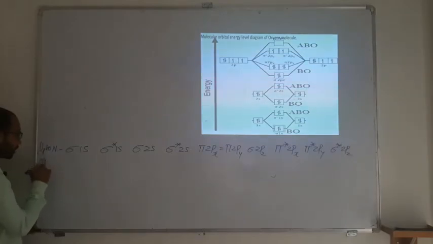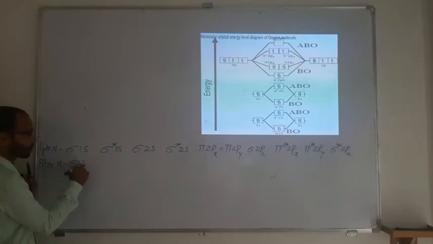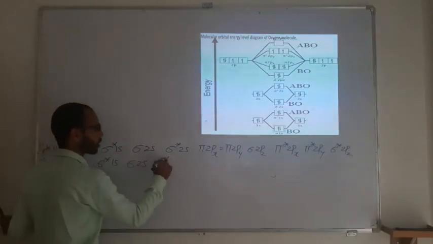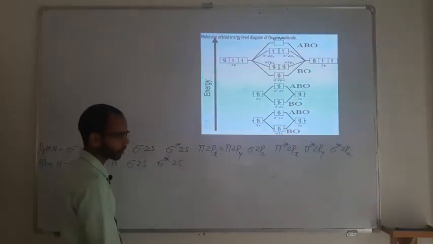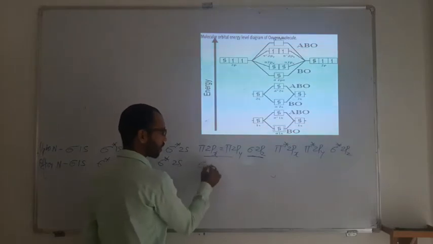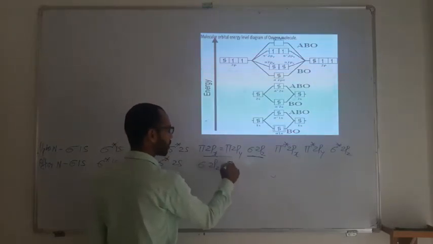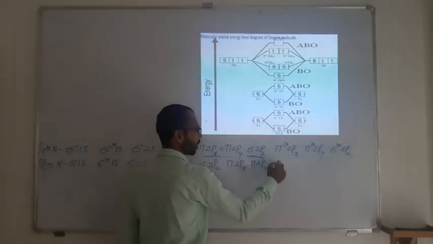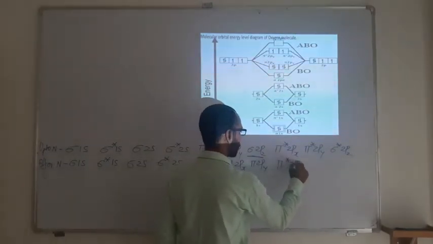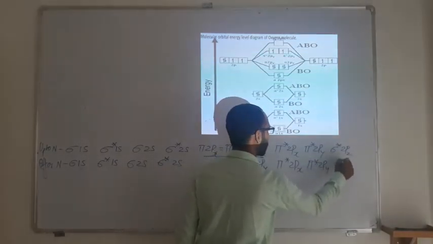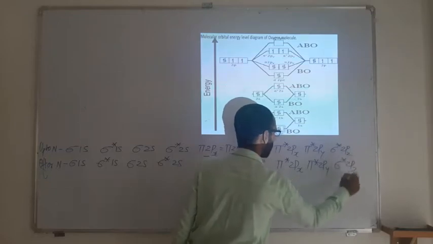And we will have one more electronic configuration, after nitrogen, starting from oxygen onward, where sigma 1s, sigma star 1s, sigma 2s, sigma star 2s remain the same. A small change in the energy level of these orbitals takes place, and first it is sigma 2pz, then pi 2px, pi 2py, and the rest is the same: pi star 2px, pi star 2py and sigma star 2pz.